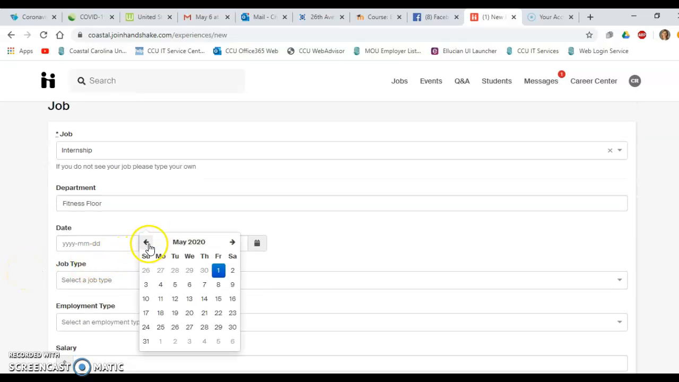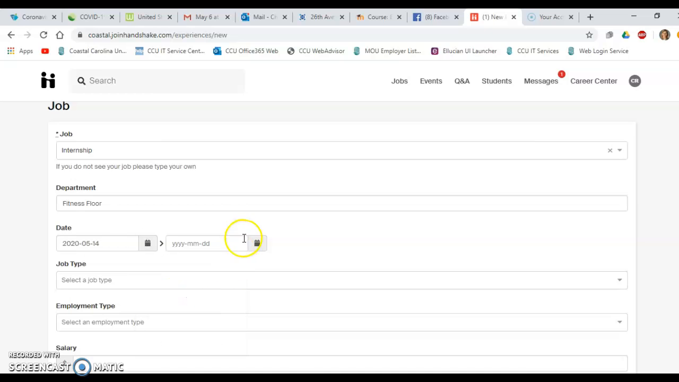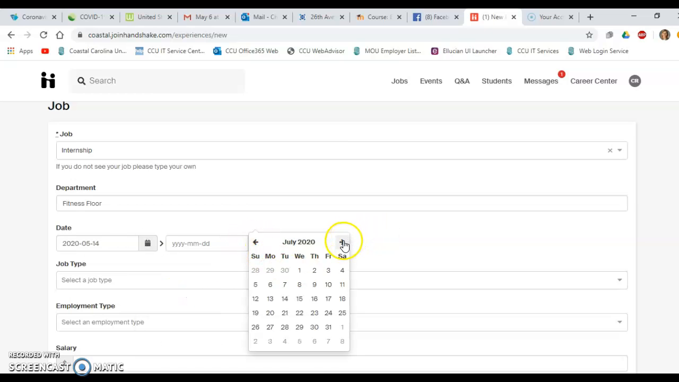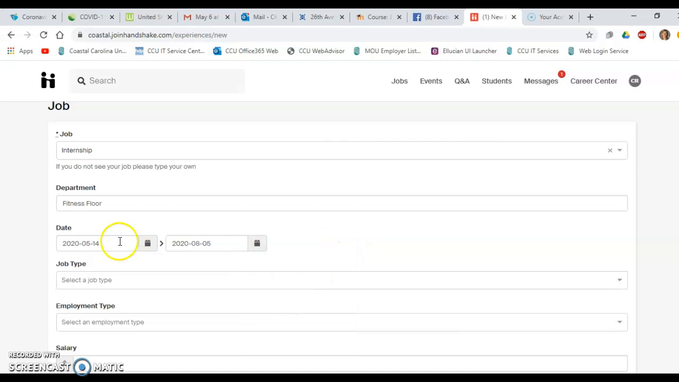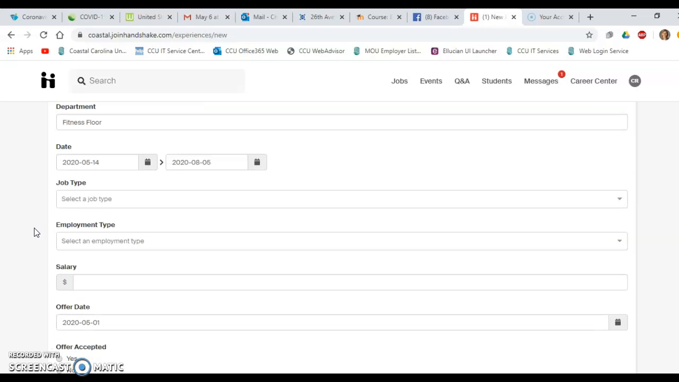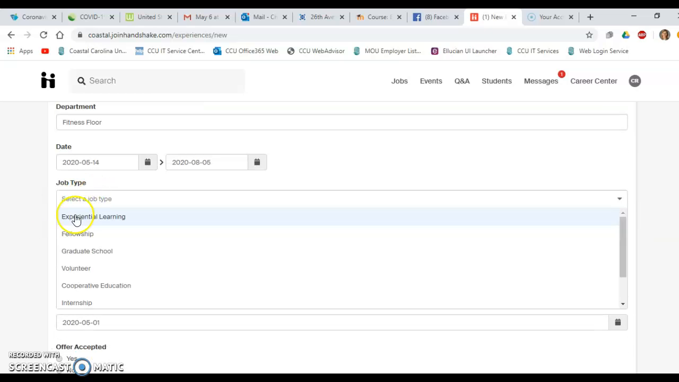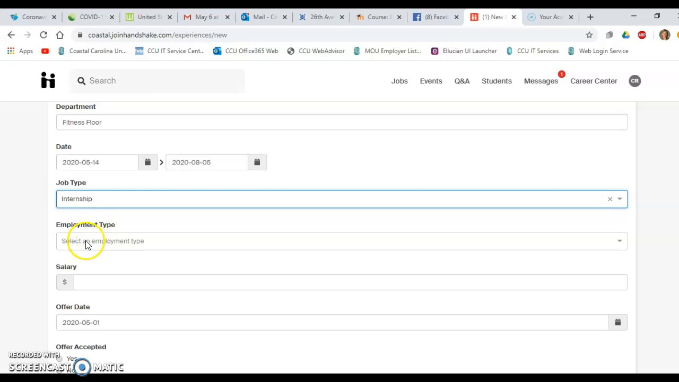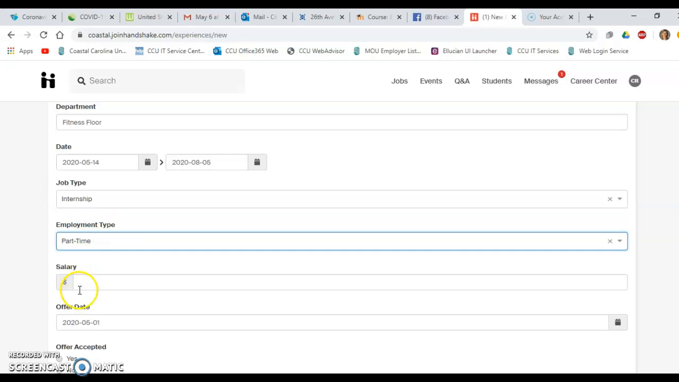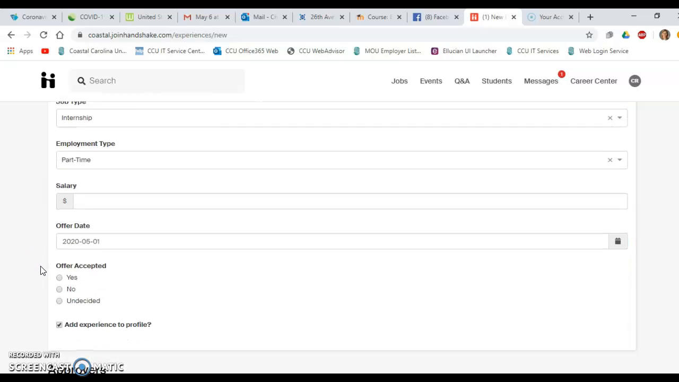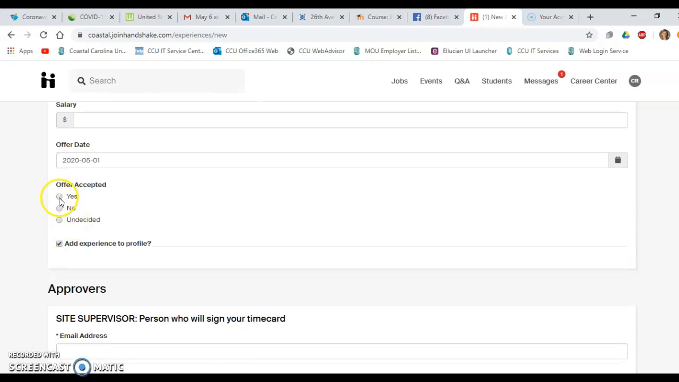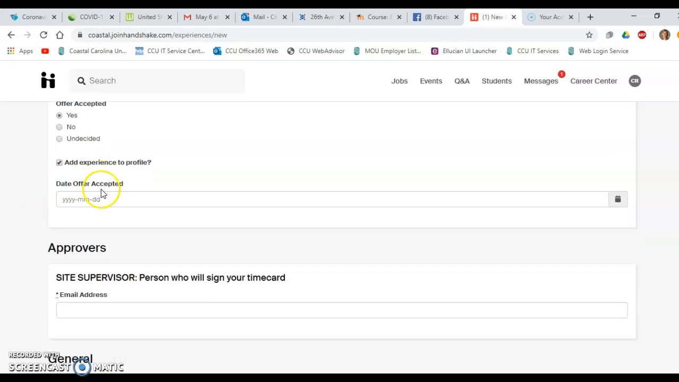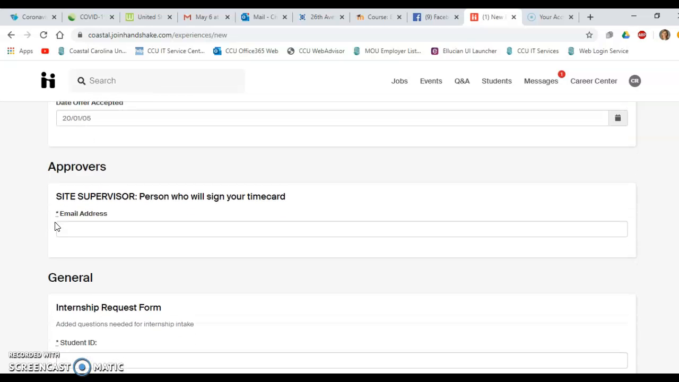Your start and end dates, again, aren't super important, but whenever you might think you might work till whenever you're done. And it might take you a while to get all your hours in because of the limited hours that we have going on right now. And again, this is also just going to be an internship experience. And your employment type is either full or part-time. Definitely going to be part-time for you guys. There isn't going to be a salary, so that's not important. Don't worry about offer date. Just select yes on offer accepted. And then today's date for this, whatever today's date might be, so that you can move on with your day.